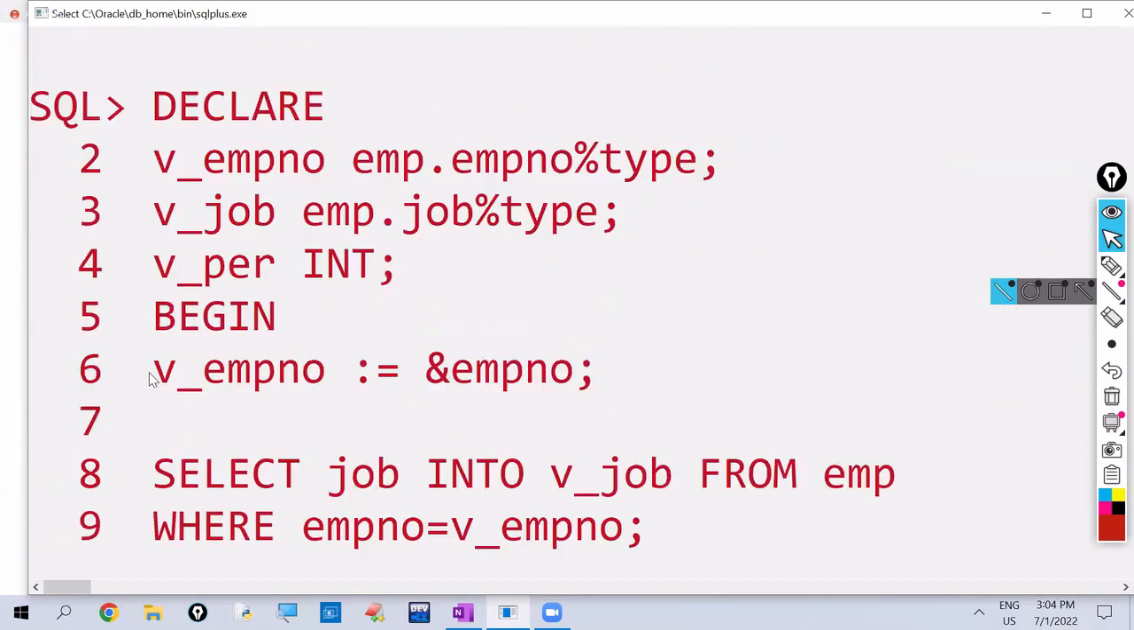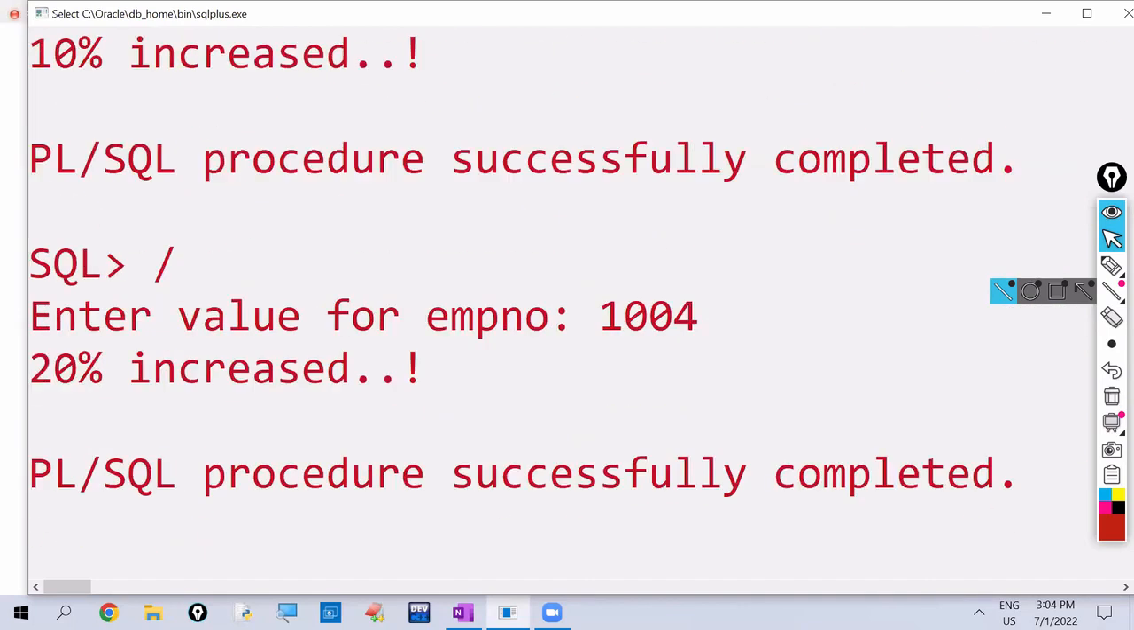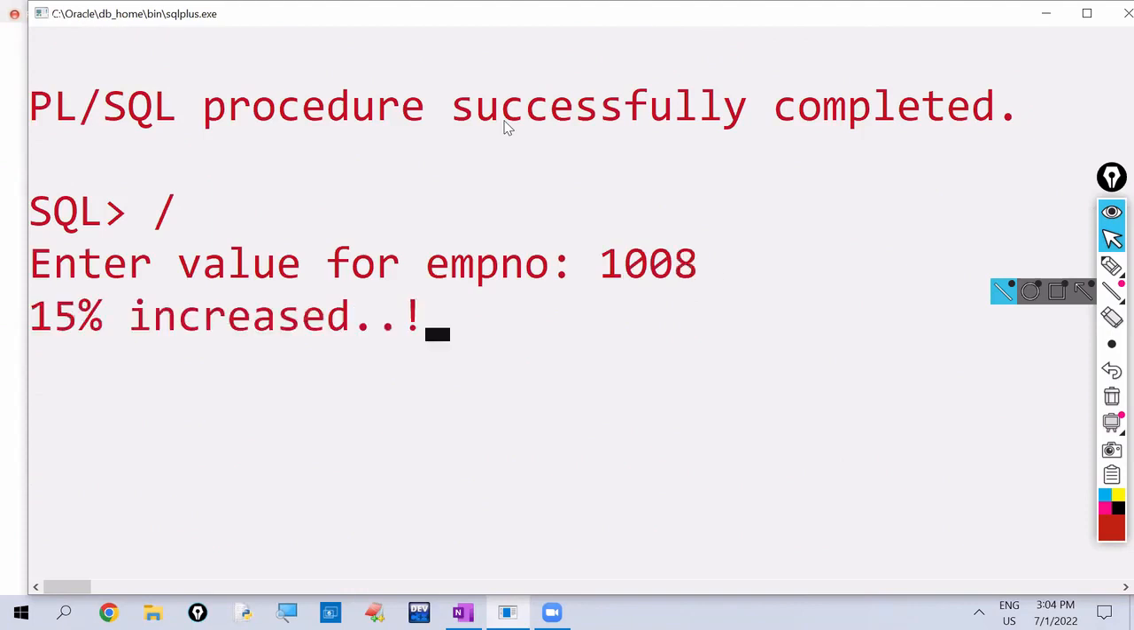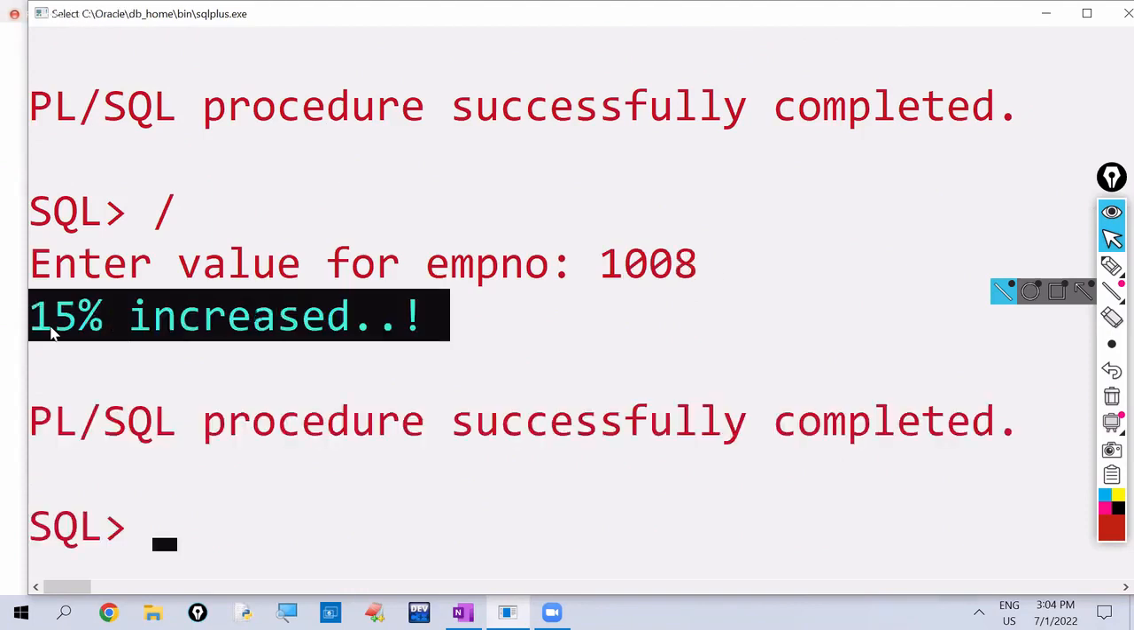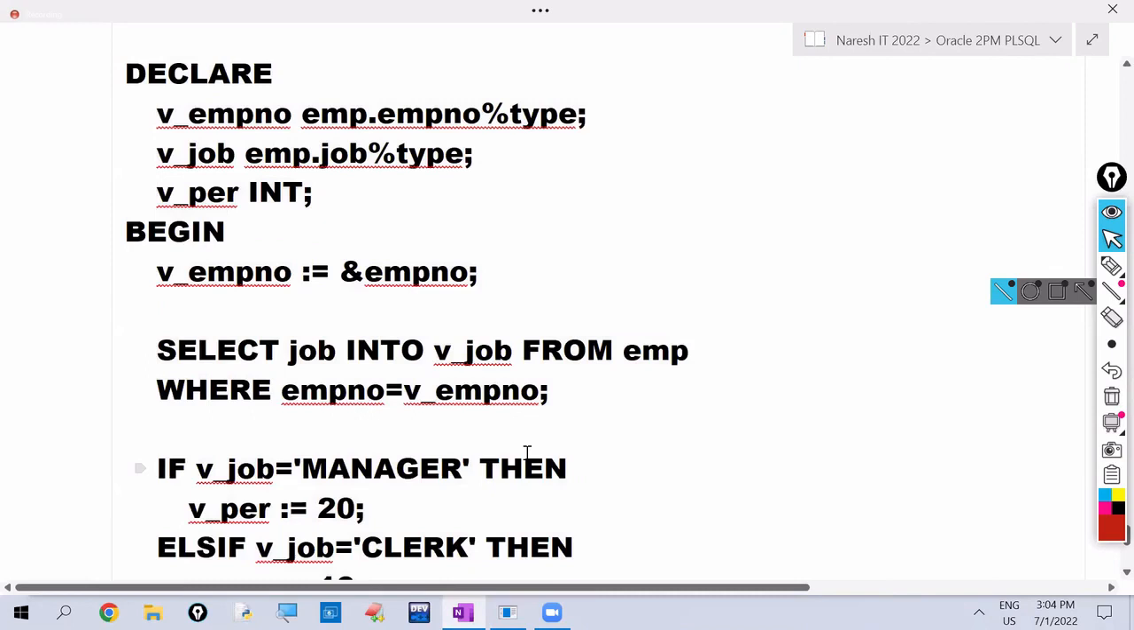For example, analysts are there. Analysts, other than manager and clerk, 1008 is analyst, 15% will be increased. 1008 I am giving. How much percentage increased? 15%. So this is the way of using if then else if process here.